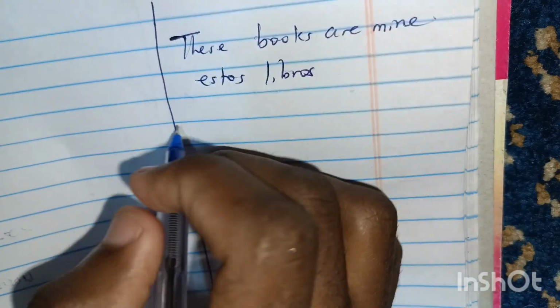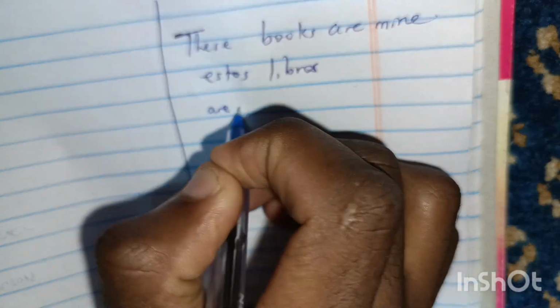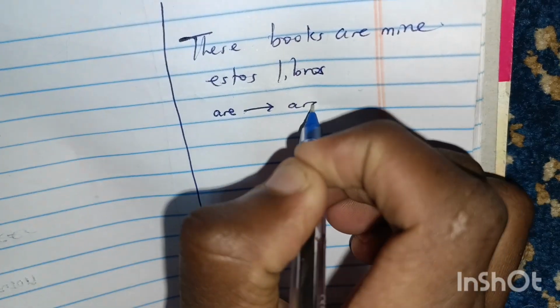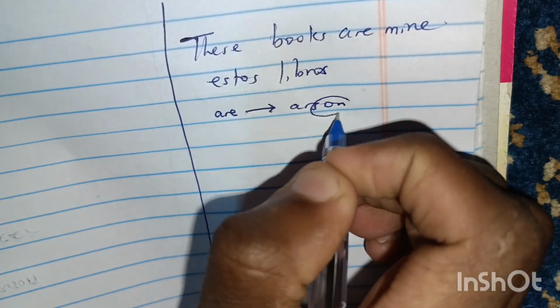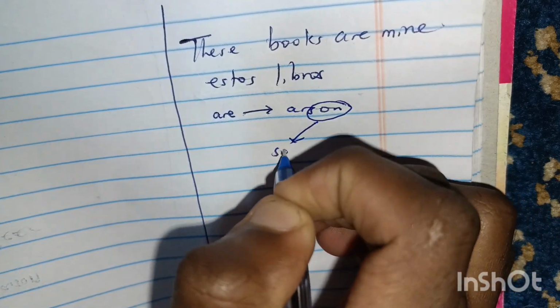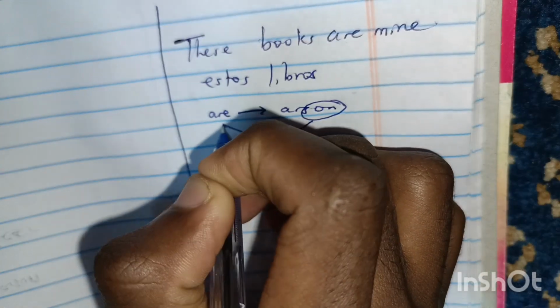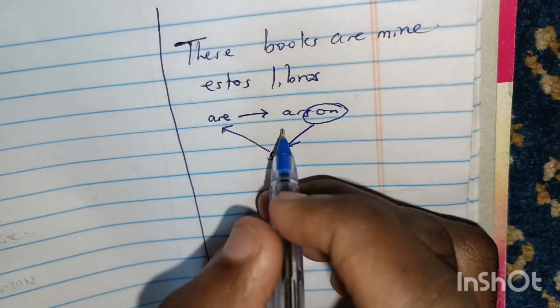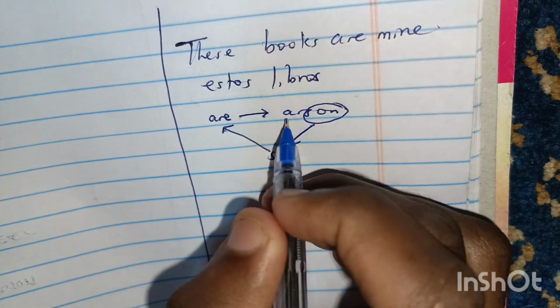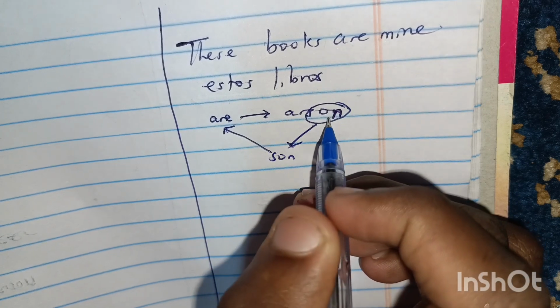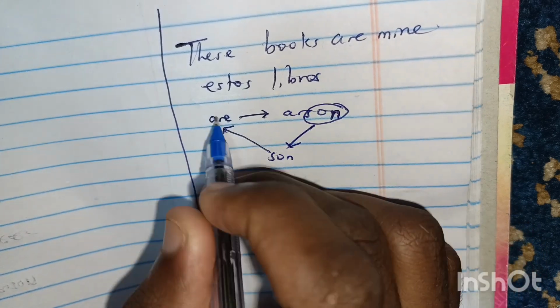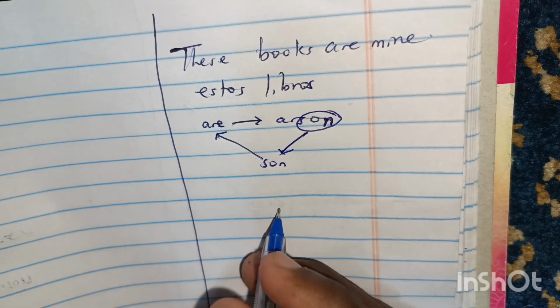Libros. Are. How are you going to link are? The word are is seen in the word arson. Arson is a known word. Therefore we pick what we want, the word son, and we connect it as the meaning of are. Therefore, you first remember are, you remember arson, its related word, then you pick what we want, son, and you put it on the word are as the meaning of the word in Spanish.